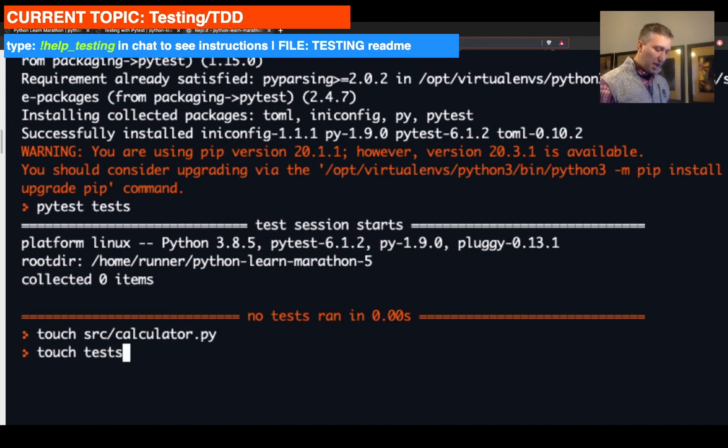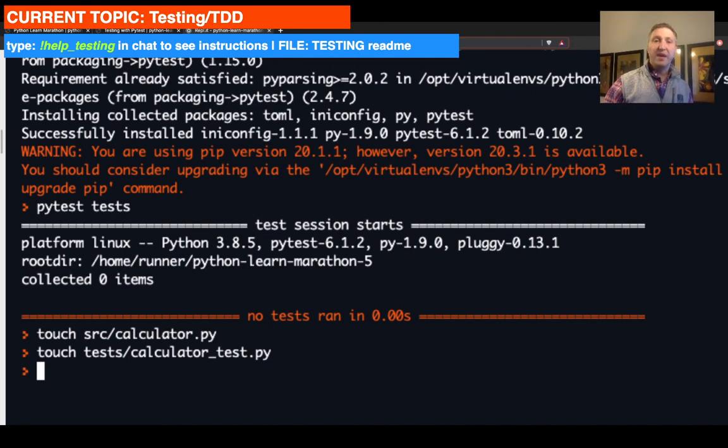So important part about creating a test file. A test file is a Python file that either needs to start with test underscore or end with underscore test. So we're going to call it calculator underscore test.py. So that comes from kind of the convention over configuration type of thing.